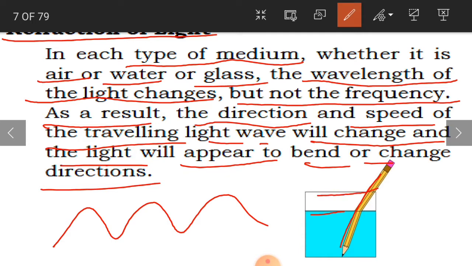See here, children. This is one container which is three-quarters filled with water, and you have inserted one pencil in that water. The pencil is in a slanting position, but from the water level downward, the pencil appears bent. Are you able to see this clearly? There is a little curve, but actually it only appears like that. The pencil is not bent there.